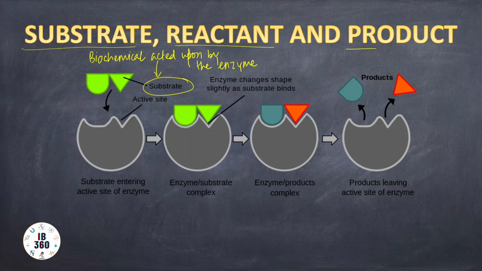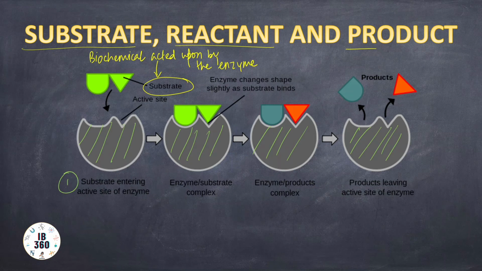And in case biochemicals are involved in a reaction, the same are called reactants. So reactants would be more than one substrate. This one is the enzyme. And in the first stage, you see substrate is entering the active site of the enzyme.